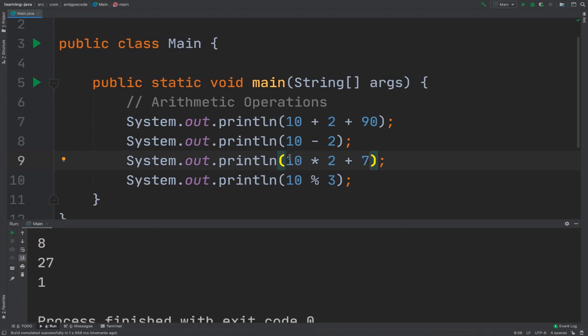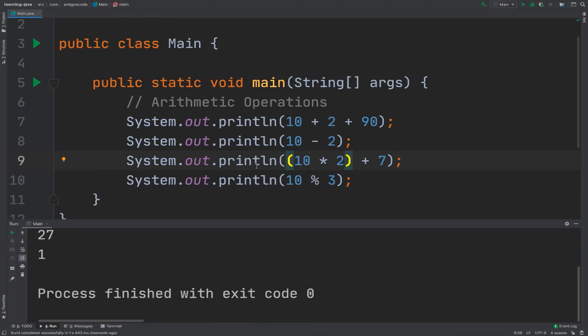So if you want to actually group them together, you can simply add parentheses in between, so right here. So you can see that this will be the same. So if I run it, 27. But if I was to remove the parentheses there and then say that this now should be 2 plus 7, right, which is 9, and then 9 times 10, you can see that the result now is completely different. So it's actually using the BODMAS, right?